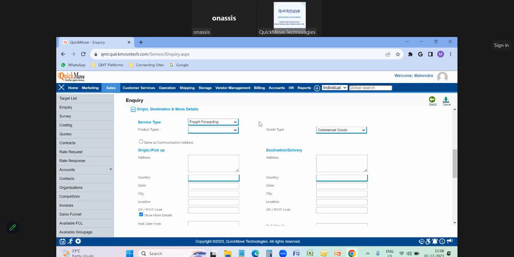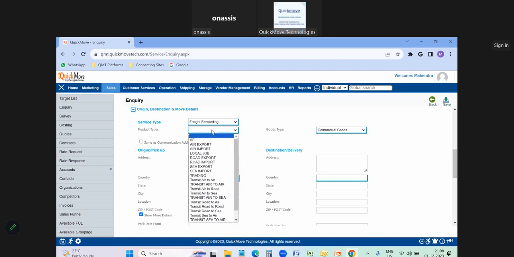So once I select freight forwarding here, then I can choose a product type. So product type might be air export or air import, road export or road import, sea export or sea import, transit air to air, sea to air, sea to road, road to sea, road to air, door to door, door to port, port to door. Every option we have configured here.